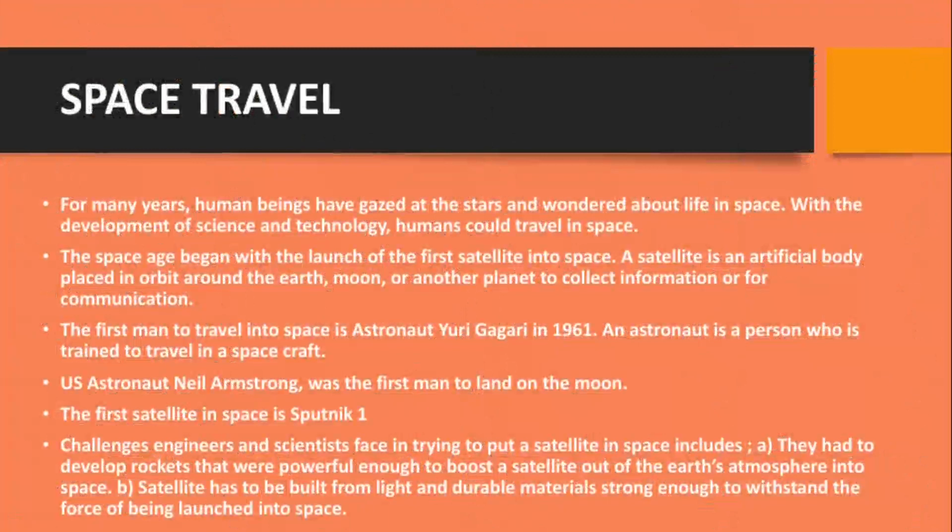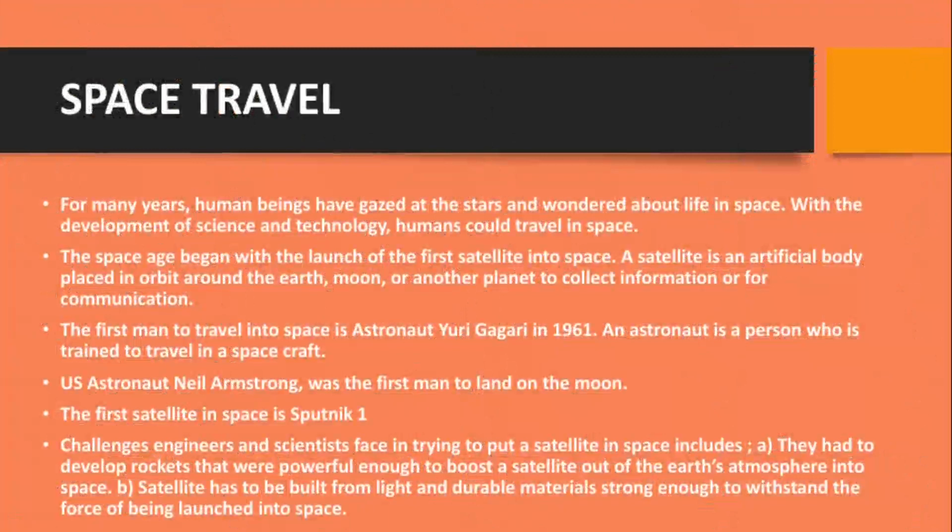It could be placed around the moon or other planets. We have 9 planets, okay, to collect information or for communication. So when satellites are launched into space, they are there to pick up information. Satellites were launched in Nigeria. You have Sat 1, Sat 2. So these things involve a lot of money, and when they are launched into space, they help, like the internet, so that we are able to access different information from different parts of the world.